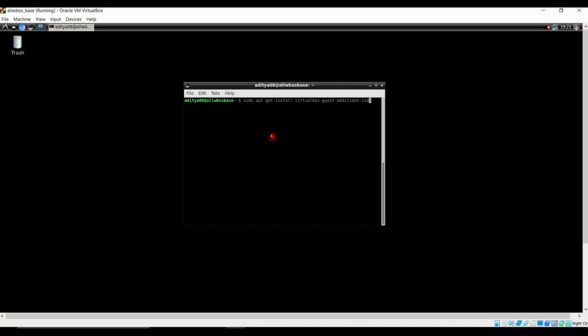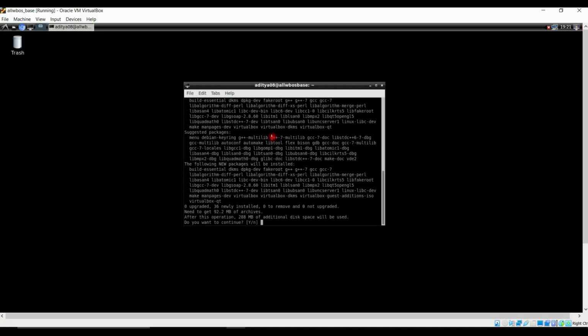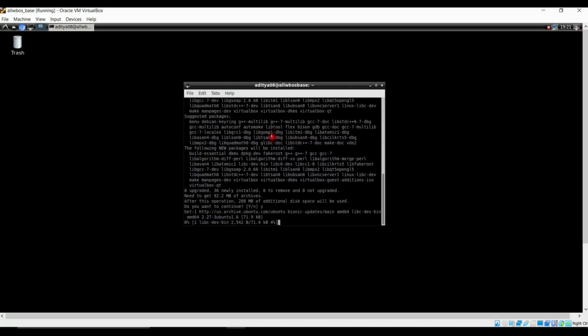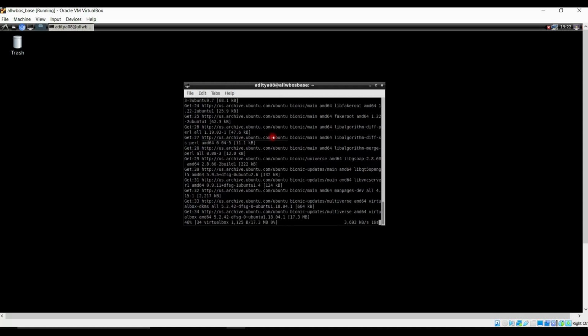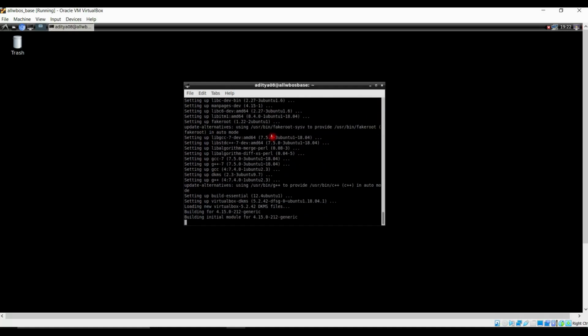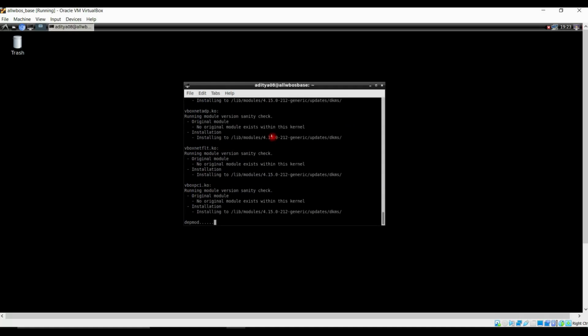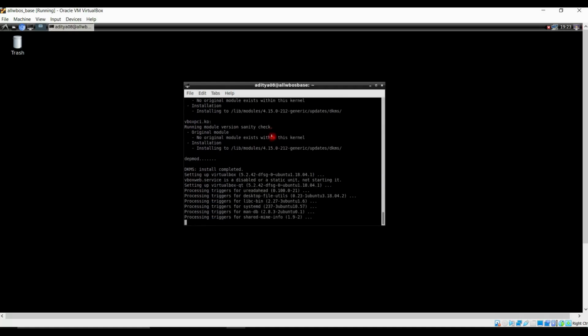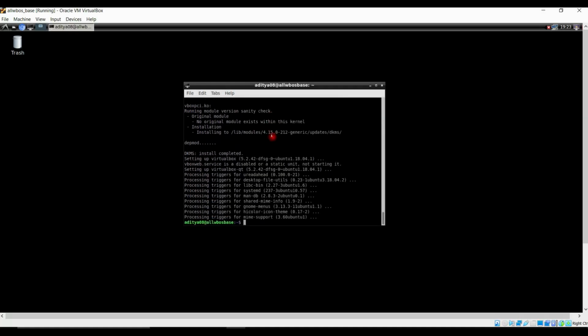Okay, so this should be the command, not this one. Okay, this is the right command. It will ask for a yes, just type Y and press enter. So now our guest additions ISO has been installed.